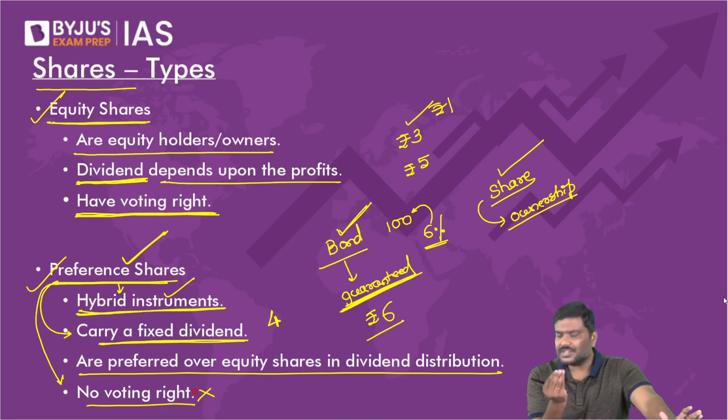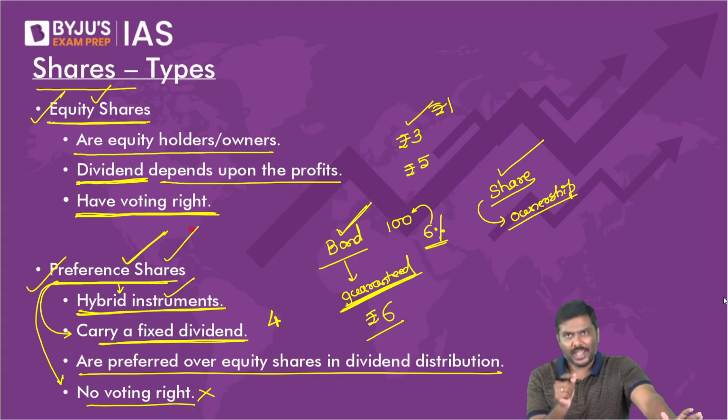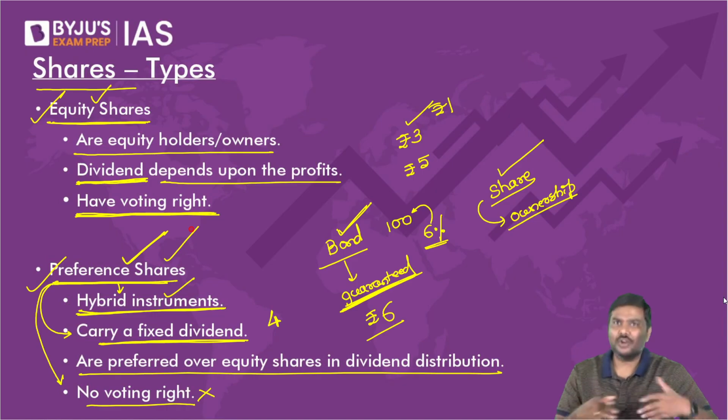Please understand why. Shares means ownership. A share is nothing but ownership. If the company incurs a loss, how can the owners get returns? They will not get returns. So again, do not complicate the issue.